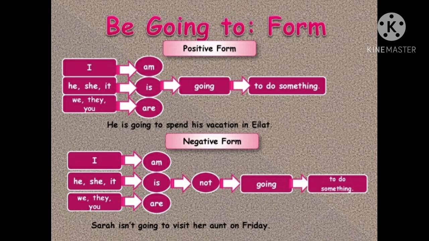How can I negate be going to؟ كيف أنا بنفي جملة be going to؟ I will add not to the verb to be. إذا كان am it becomes I'm not, is, isn't, are, aren't going to. Look at the example. Sarah isn't going to visit her aunt on Friday.